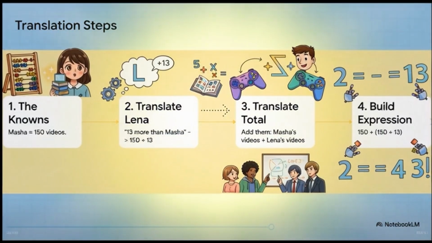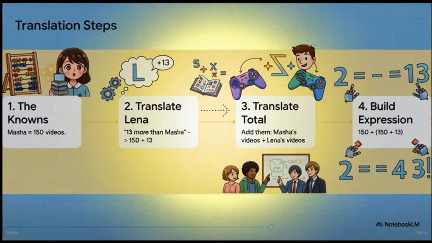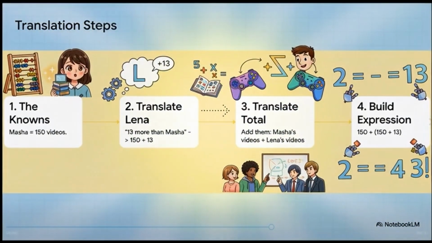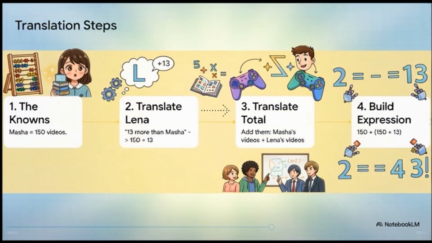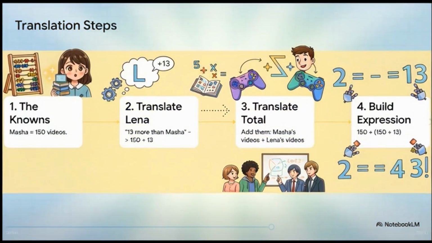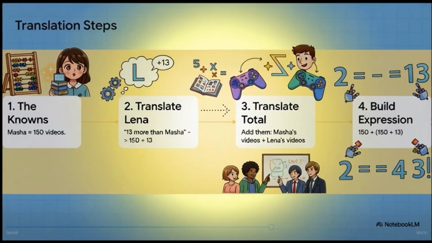First, what do we know for sure? Masha watched 150. Got it. Next, let's translate the phrase about Lena's videos. Our dictionary tells us 13 more than Masha is just 150 plus 13. Easy enough. Finally, the question asks for the total, which means we need to add Masha's and Lena's videos together. And there you have it, one single, clean numerical expression.